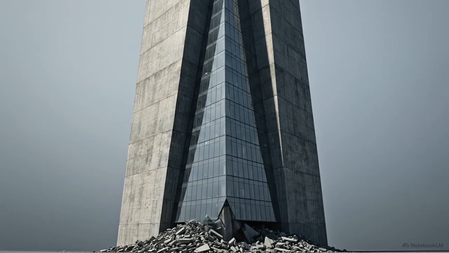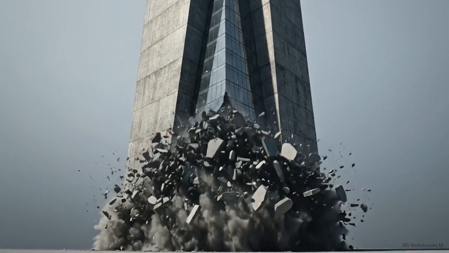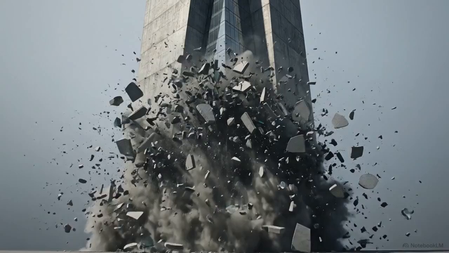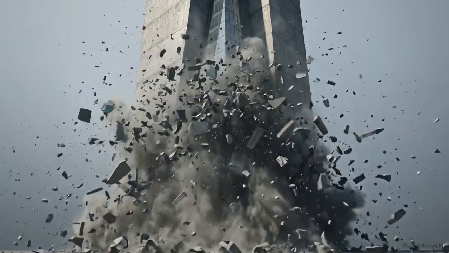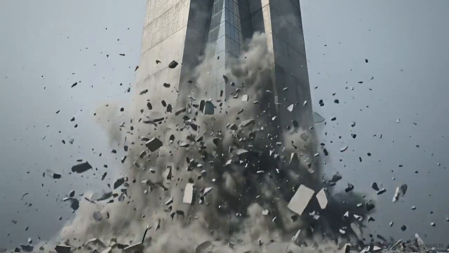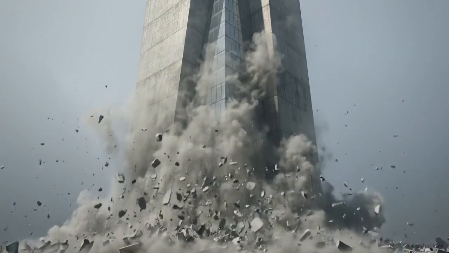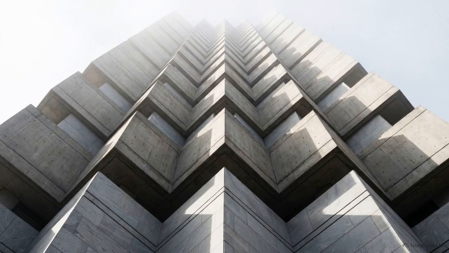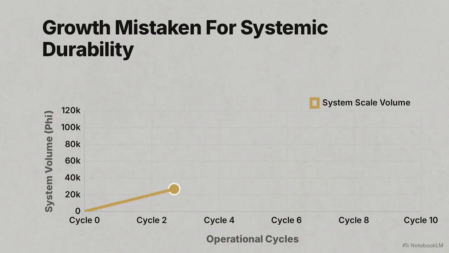We build upward. Every year, our technology, our financial markets, and our social institutions stack higher, adding layers of complexity to reach further than before. We tend to assume that piling more layers on top signifies a more stable, advanced structure. We view scale and height as indicators of systemic durability.